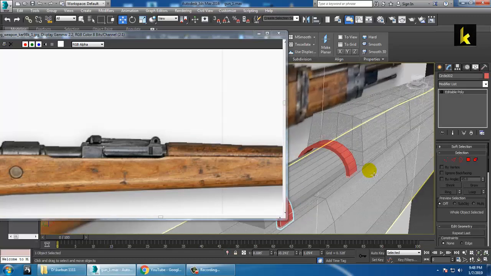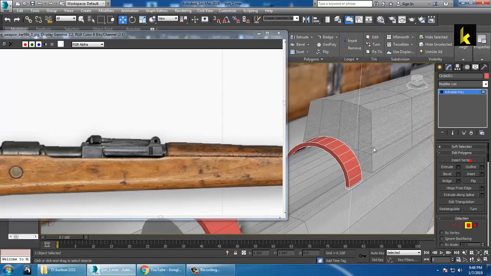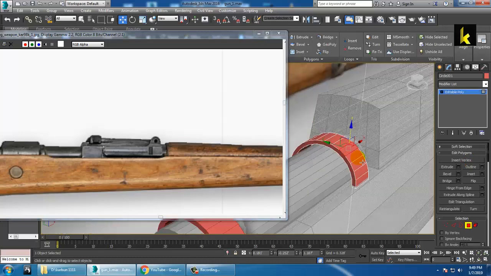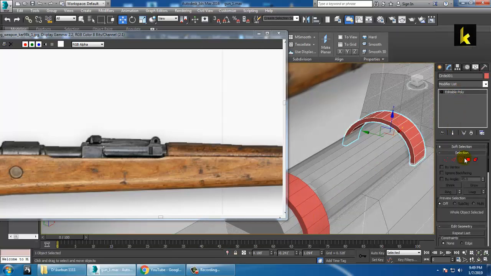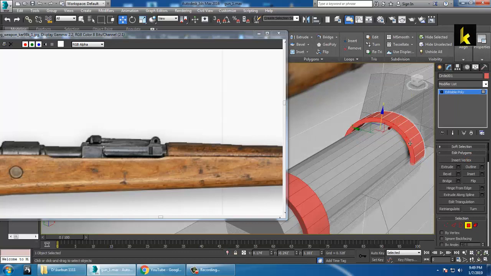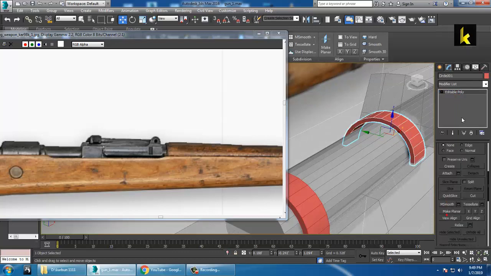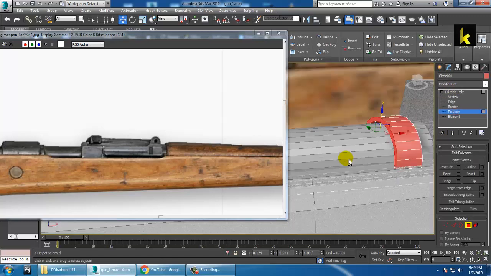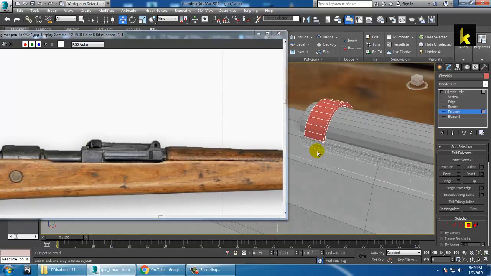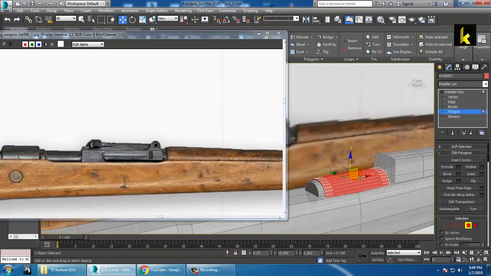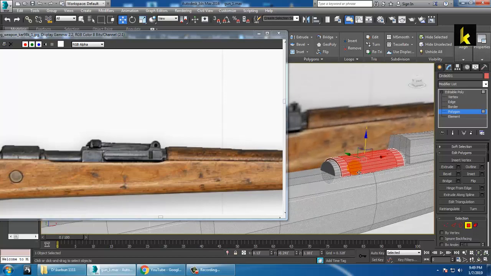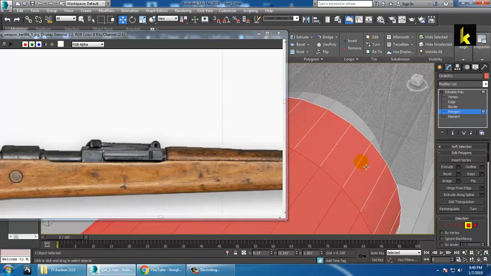And the next part is you can just select this on the top of it. So very first of all, if you want to bridge it, you can just use the attach option over here, use this polygon and control select this polygon and use a bridge option if you want. So you can use this bridge option over here.